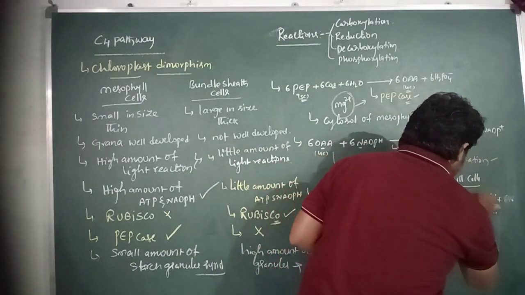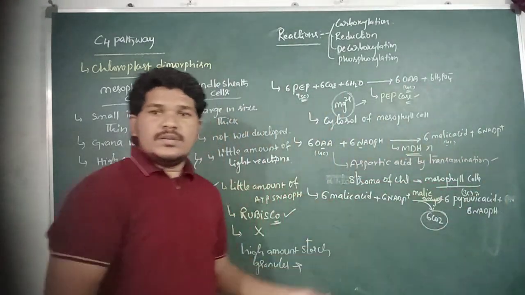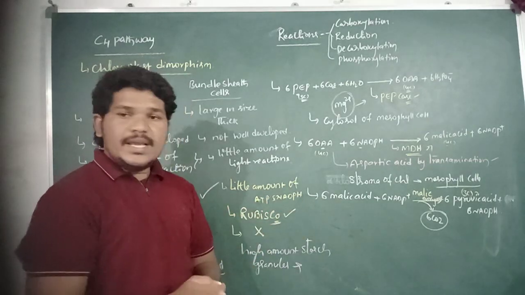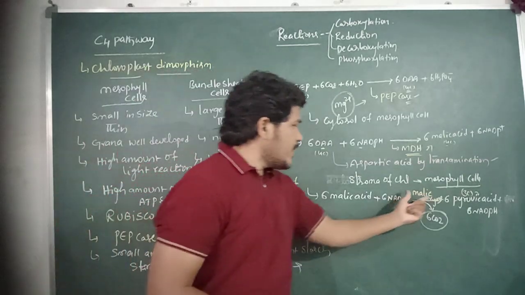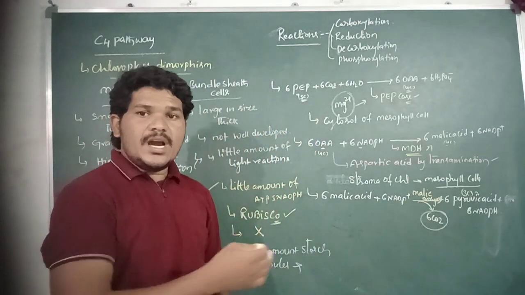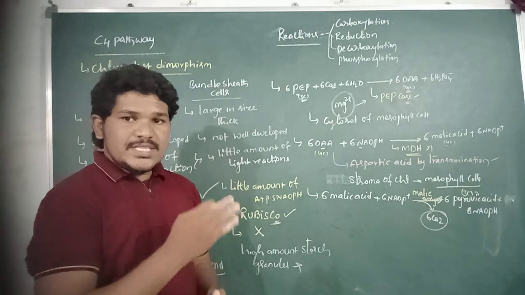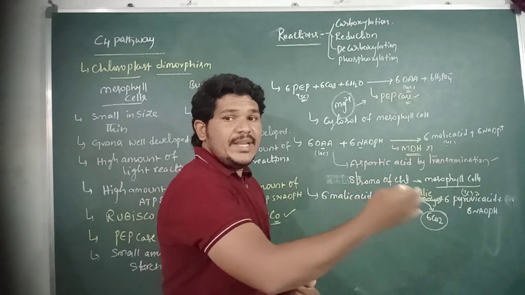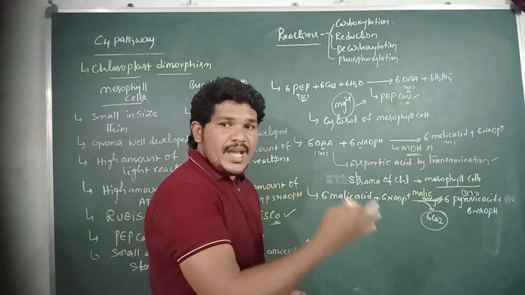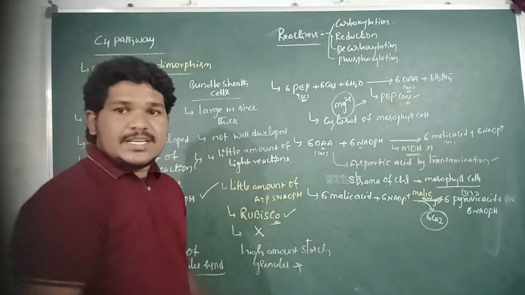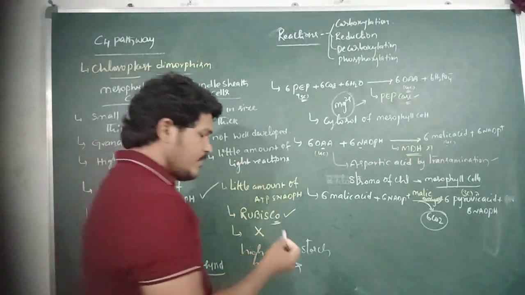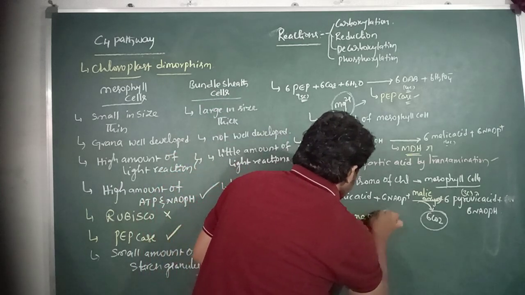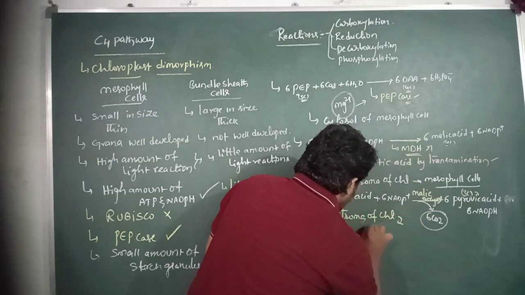Pyruvic acid is a 3-carbon compound formed after the decarboxylation of malic acid. This reaction is catalyzed by the enzyme malic enzyme, or decarboxylase. It occurs in the stroma of the chloroplast in the bundle sheath cells. This is the only reaction which occurs in the bundle sheath cells of C4 plants.